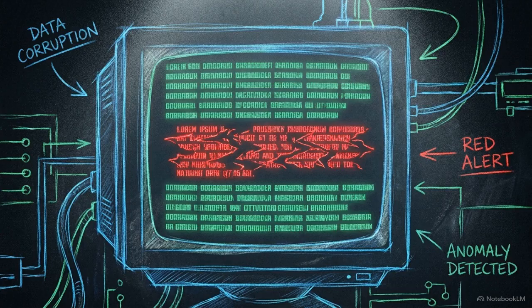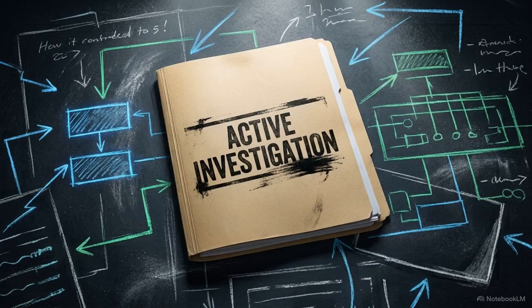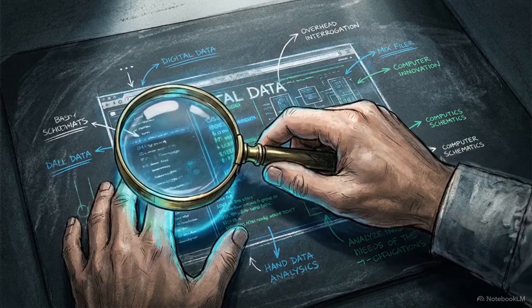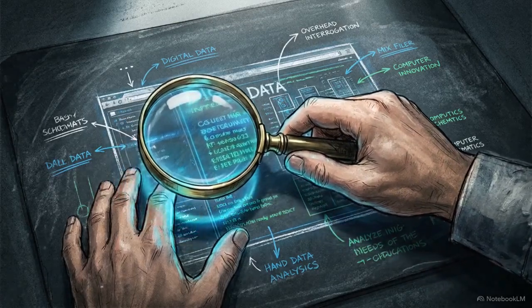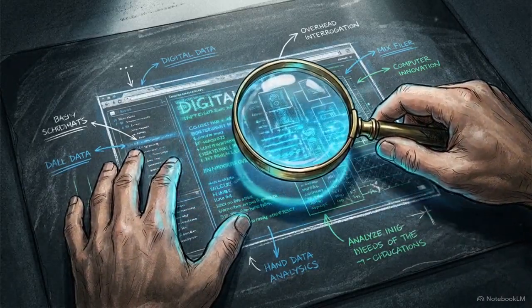Sometimes it follows a language pattern so well that it invents facts, people, or sources out of thin air. We call this a hallucination. It is a detail that sounds entirely real, but is completely fake. Your mission today is to test this weakness directly. You're going to build a verification log, stepping into the role of a detective to actively catch the machine in a lie, or find the evidence to definitively prove it right.